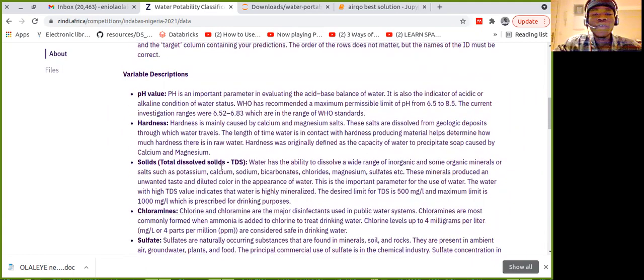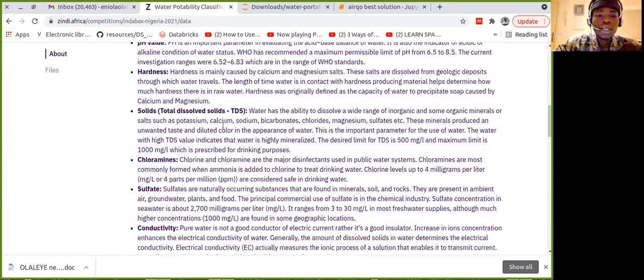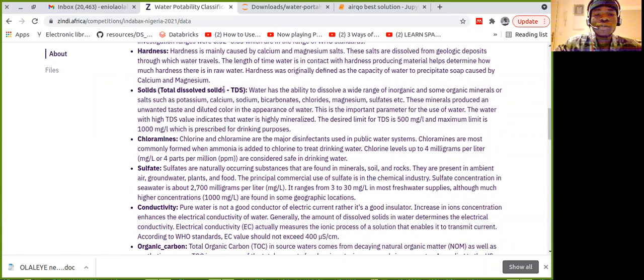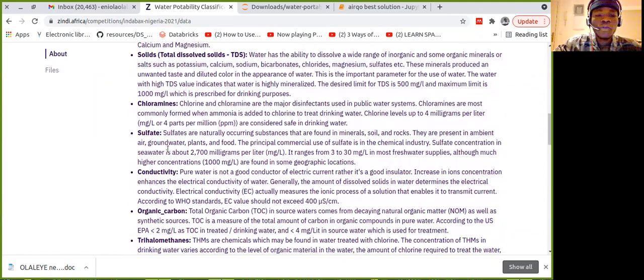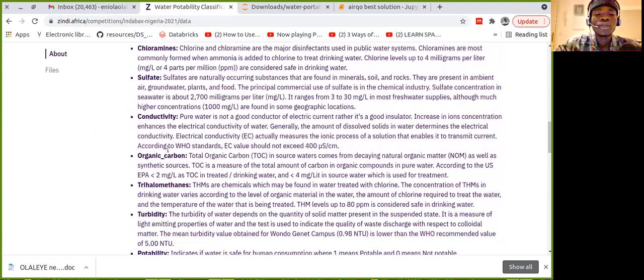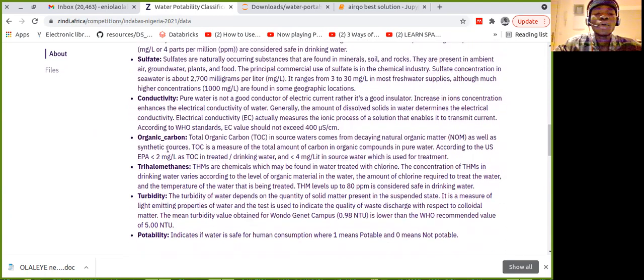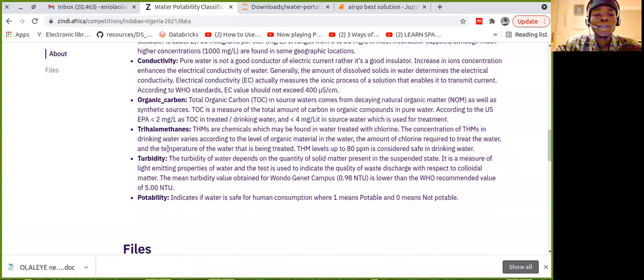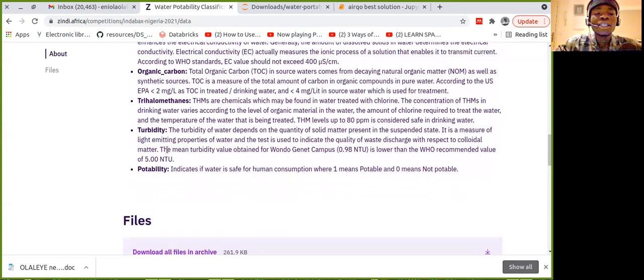So we have the pH value, we have hardness. Hardness is usually caused by calcium and magnesium salts in water. Then we have solids, total dissolved solids, TDS. We have chloramines, we have sulfate, we have conductivity, we have organic carbon, we have trihalomethanes, we have turbidity.